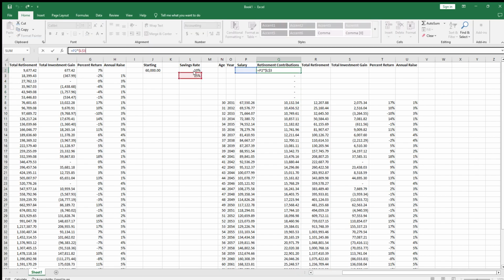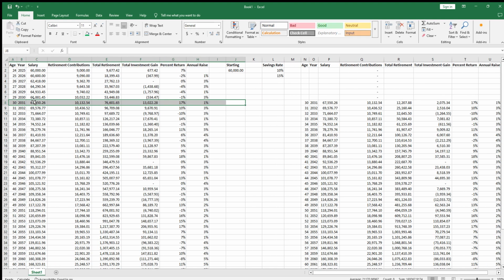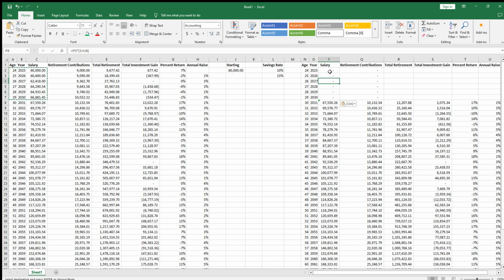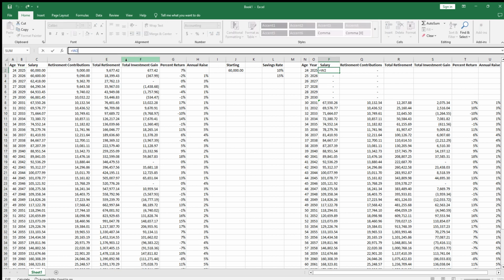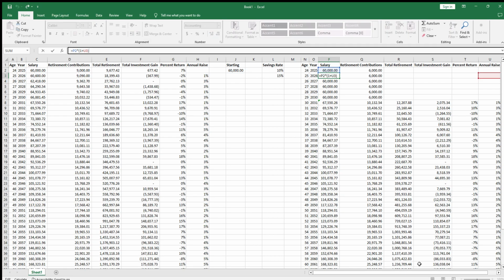Obviously, it's not going to pick up anything, but say you're even saving 10% for those years. Let me just copy this over as well. It's picking up at the salary. W2. Let's do starting salary there.